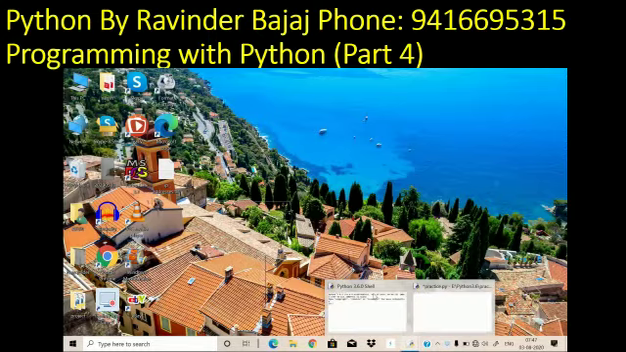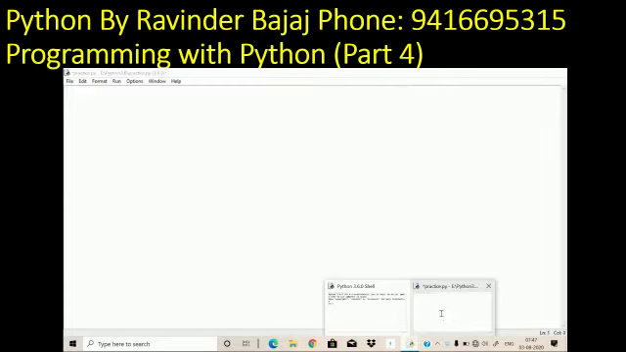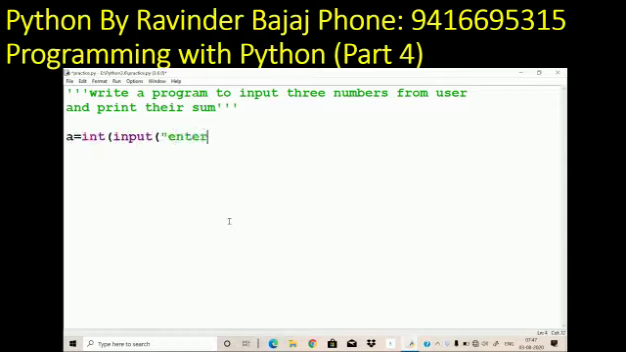This is the Python shell. From File, New File, you open a new file, and I'm writing one program for you. Write a program to input three numbers from the user and print the sum. This is a comment. A is equal to input, enter first number. B is equal to int input, enter second number.